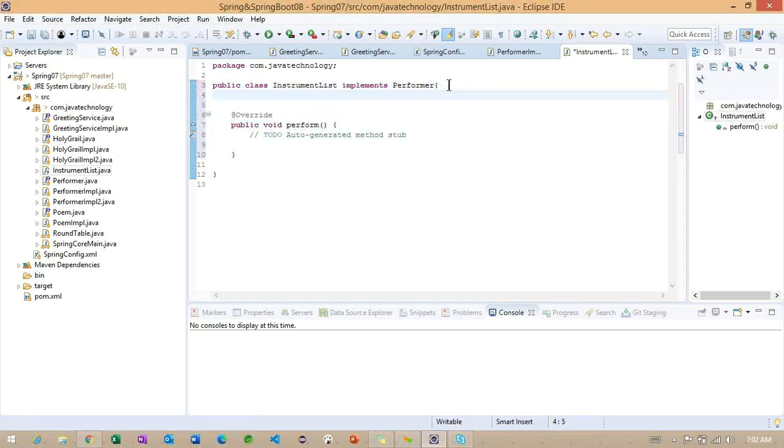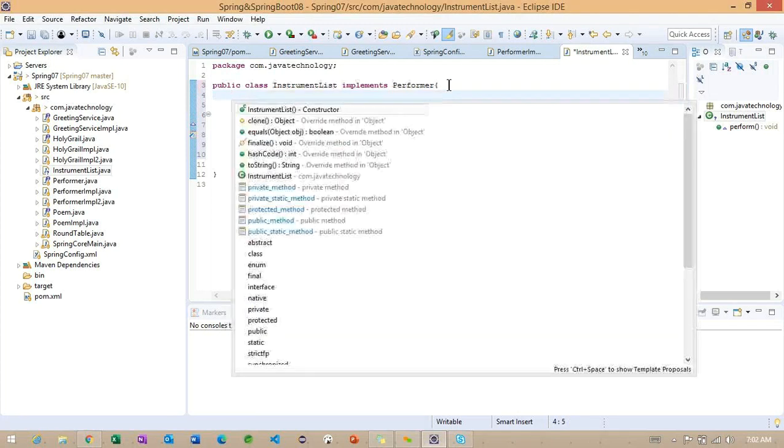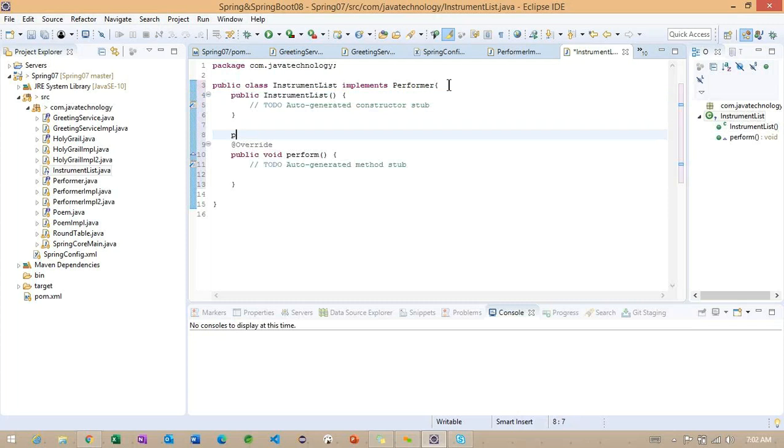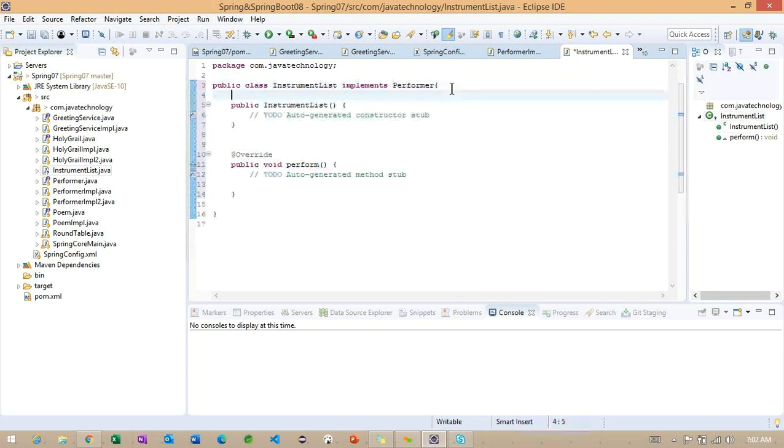Now I want to make one default constructor, as well as, on top of this class, one property called song.